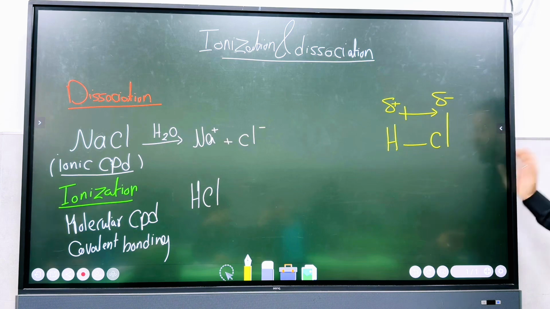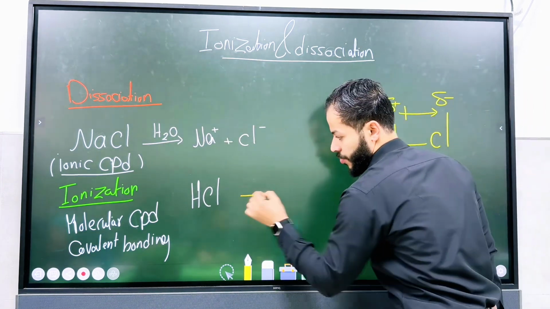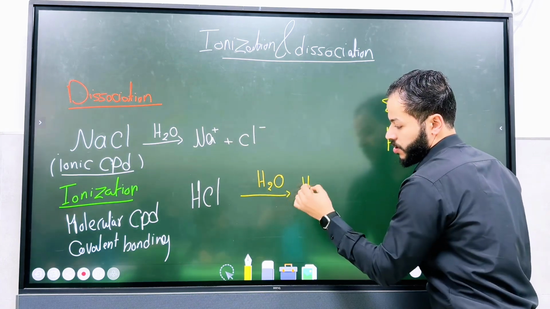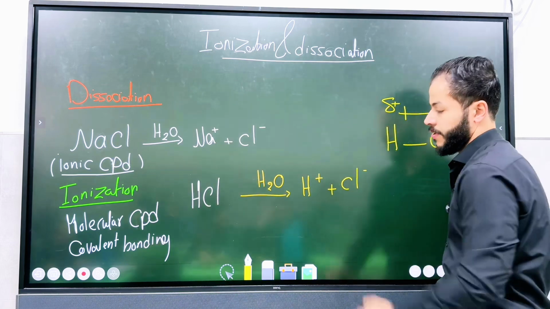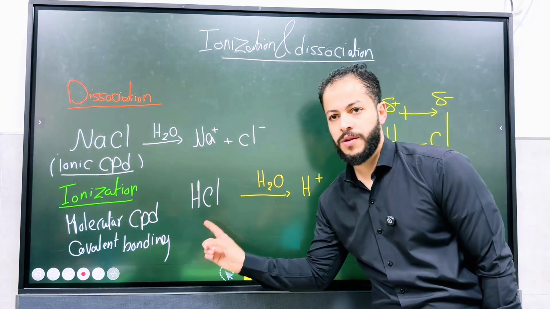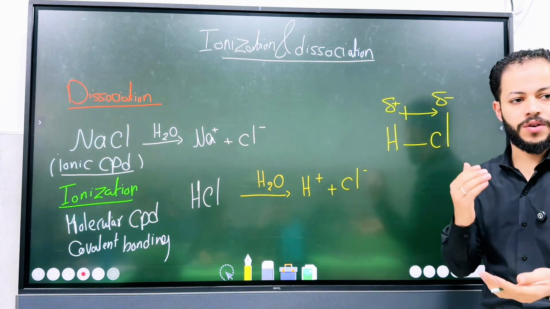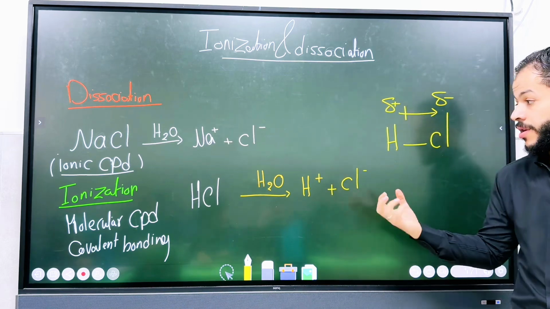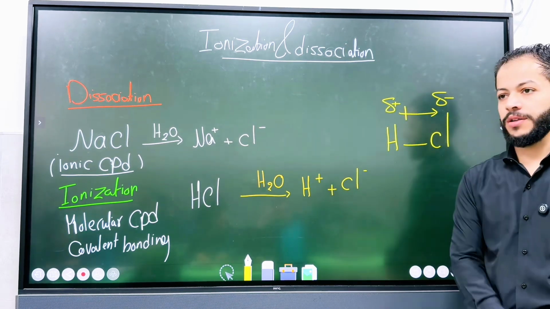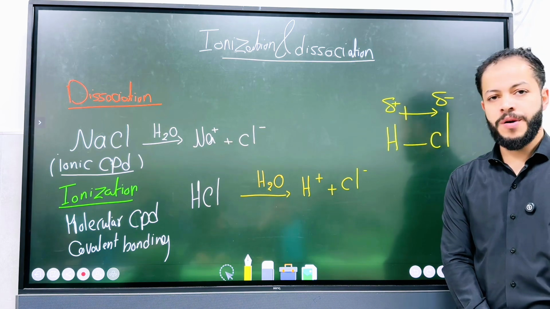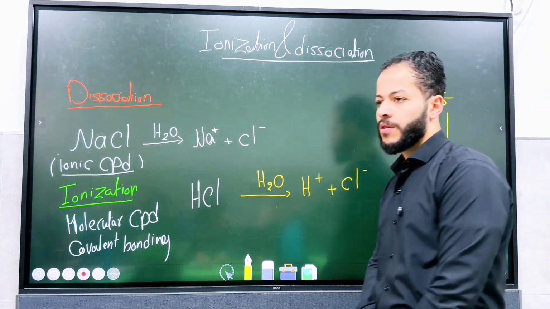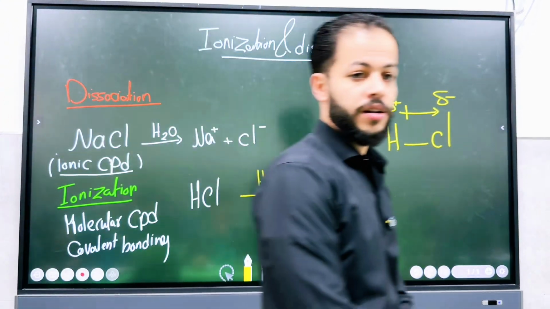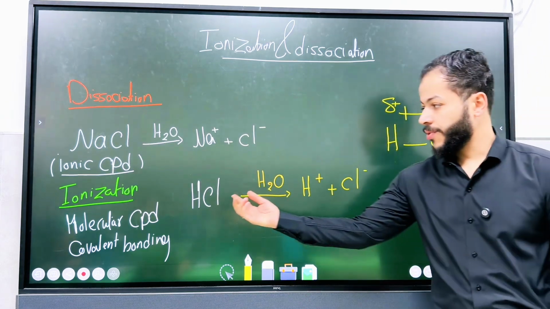This forms a partial negative charge on the chlorine atom and a partial positive charge on the hydrogen atom. So the polar compound, when it is dissolved in water, gives us H positive plus Cl negative. The ions do not exist in the molecule, but they are formed after it is dissolved, because the bond breaks with the release of energy, forming a protonium ion and a chloride ion in aqueous solution. Remember, ionization normally happens for strong acids and strong bases, because hydrochloric acid is an acid, right? Stomach acid, right? So when it's ionized, it gives us what?